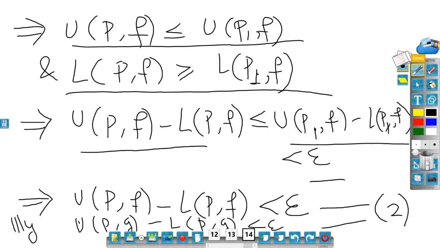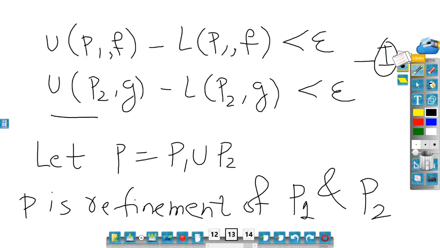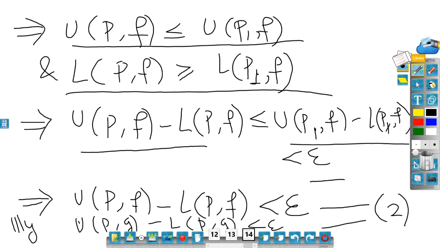But by the previous equation U(P2,g) minus L(P2,g) is less than epsilon, so you will get U(P,g) minus L(P,g) is less than epsilon. So that should be cleared very clearly. I don't feel that there is any problem.